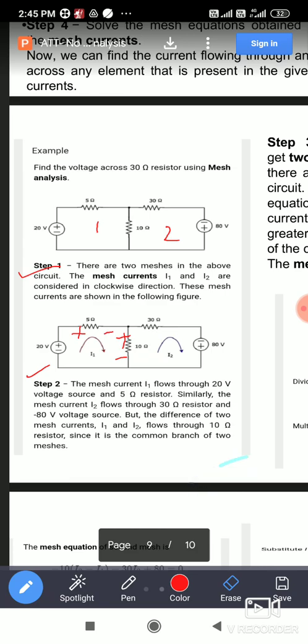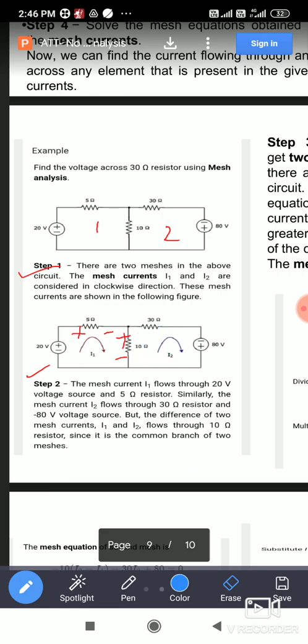Next, similarly you can apply step 2 in the second mesh. According to the direction of current I2, here it is plus, here it is minus. For the 10 ohm, it is plus here and minus here. Now when you are applying KVL in mesh 2, the current flowing through the 10 ohm will be I2 minus I1. So you have to consider I2 minus I1.